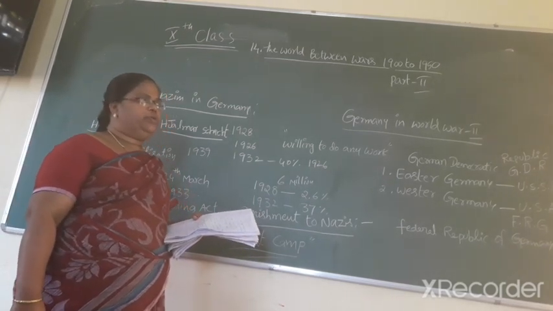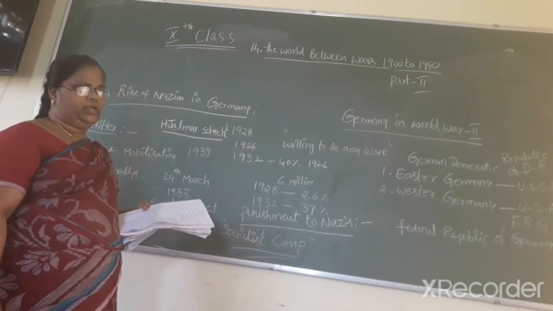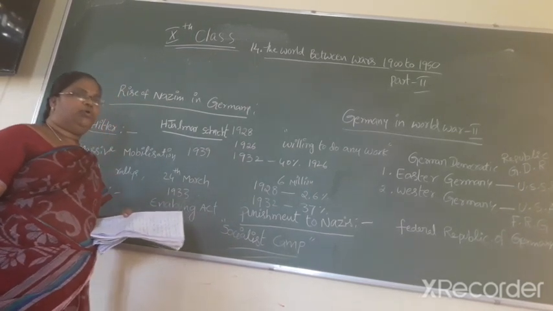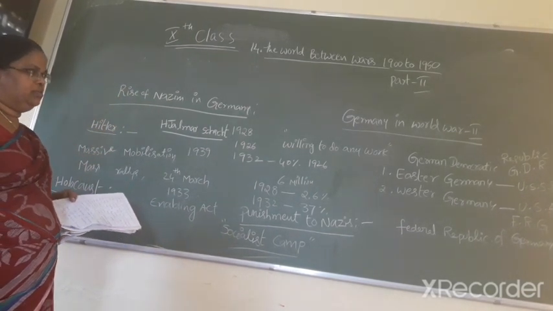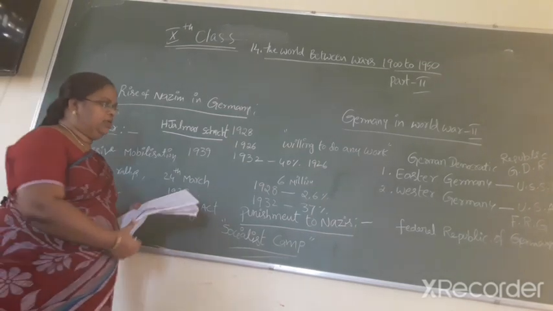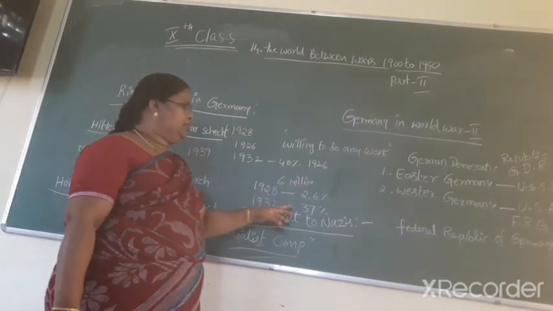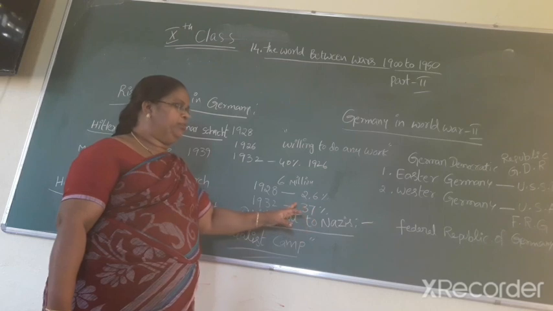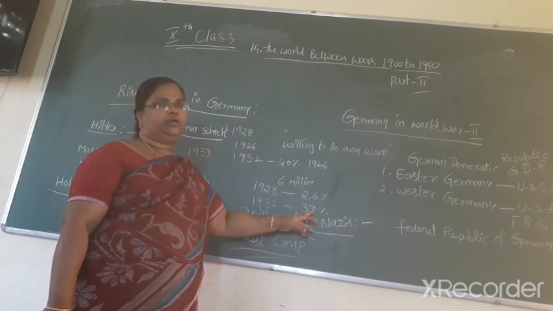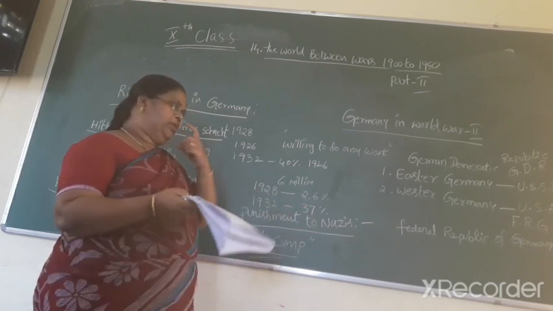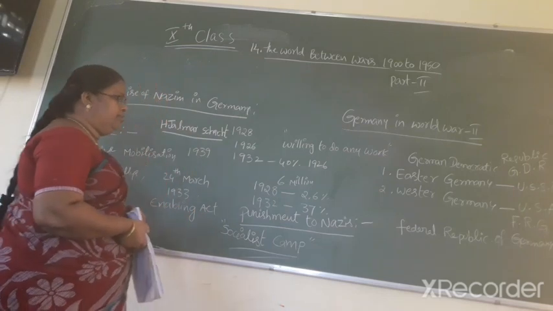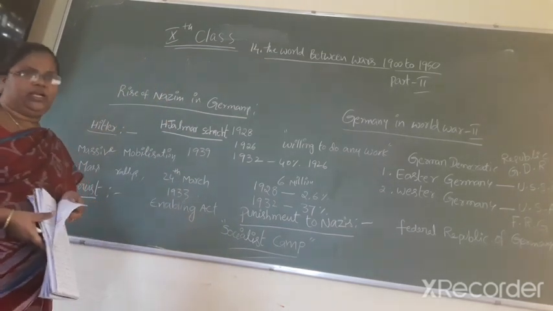In 1928, the Nazis got no more than 2.6% of the votes, and next, in 1932, 37%, it became the largest party. Next, Hitler was a powerful speaker.